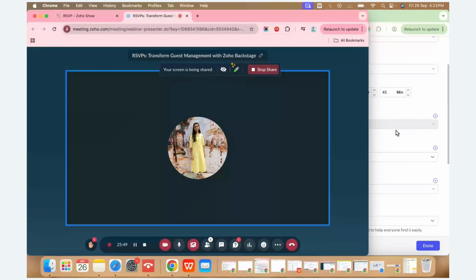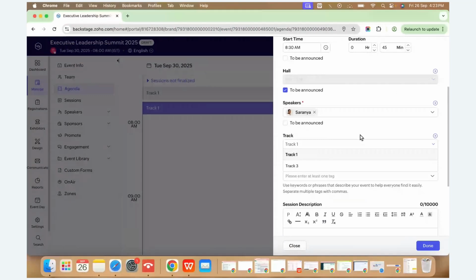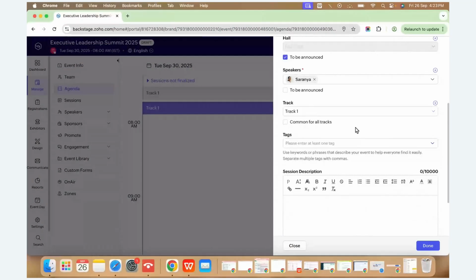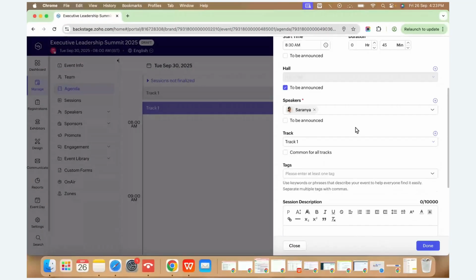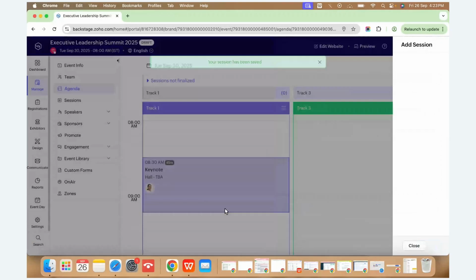Okay. So we can add the speaker details for which track we are adding it. We can change the track as well from here. And okay, description. Welcome keynote, done.